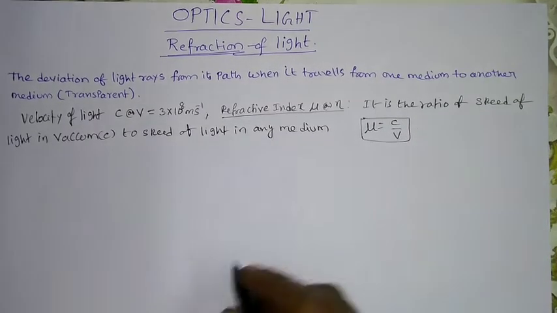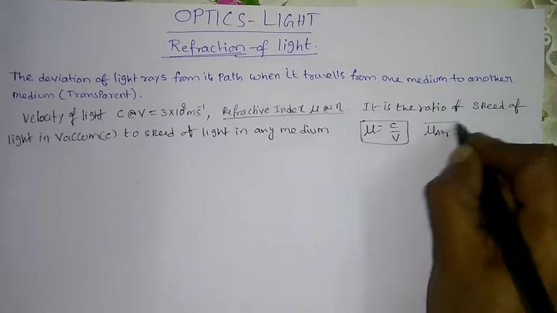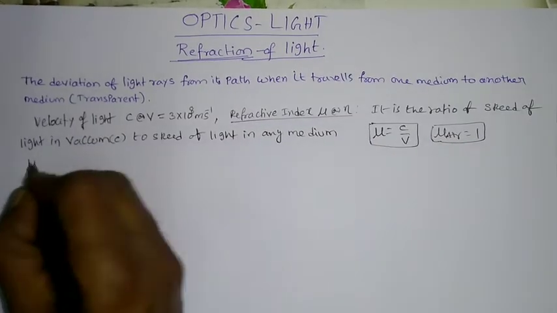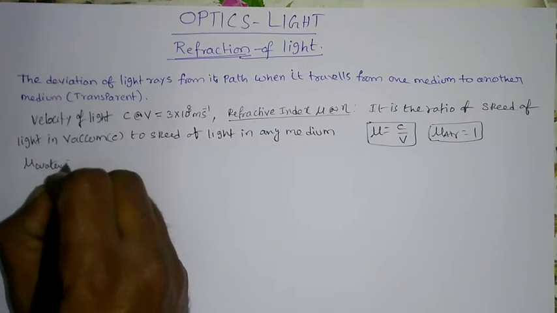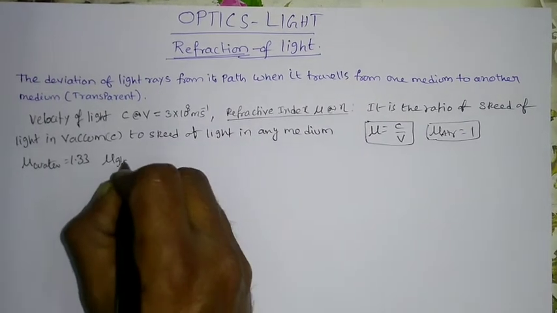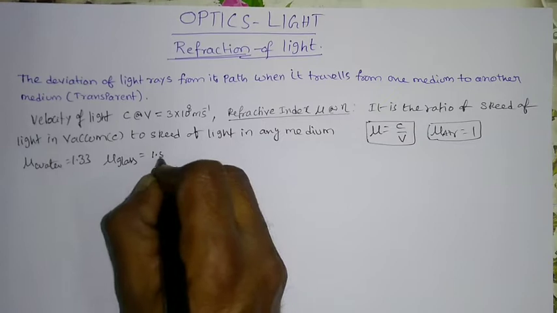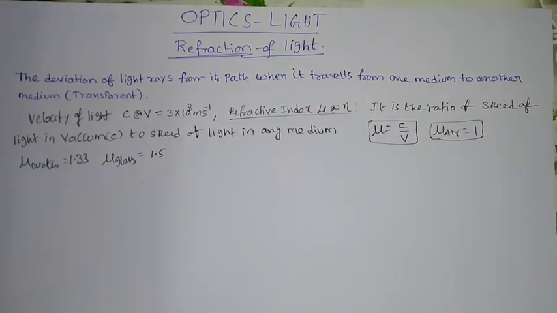This is the formula. In general, mu for air will be around 1, whereas refractive index of water will be 1.33, whereas for glass will be 1.5 or 3 by 2. Diamond has the maximum refractive index, that is 2.4. So this is about the refractive index.